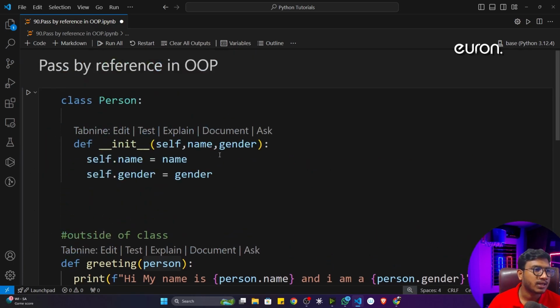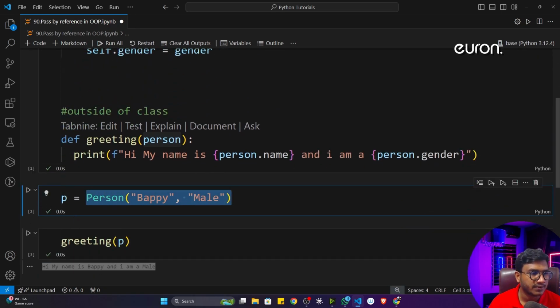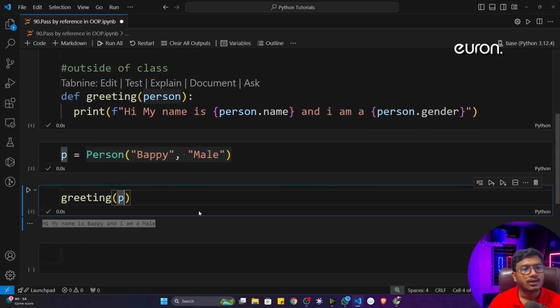That means what is happening? You can pass this class object as a reference to a function. Okay. Like previously we learned, we can also pass a list object, tuple object, integer objects as a reference to a function. Like different data types we can pass as a reference to a function. So in OOP also we can create a class, and that particular class object we can pass as a reference into a function. It is possible here.